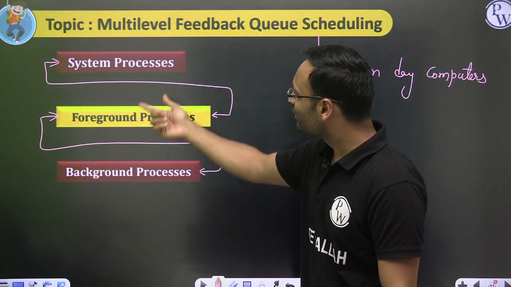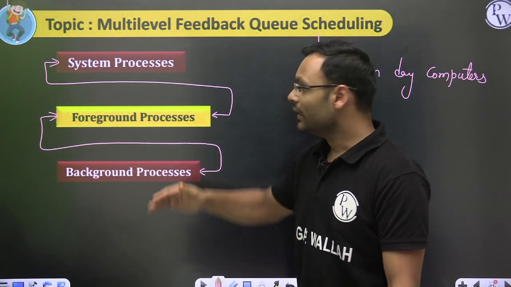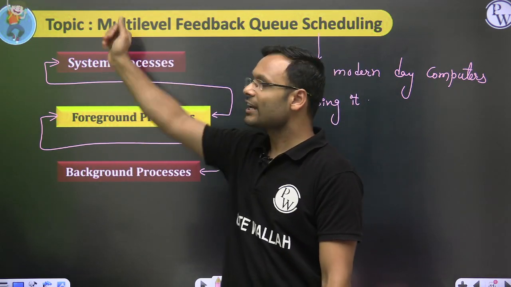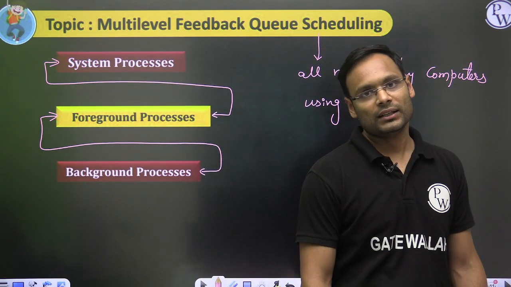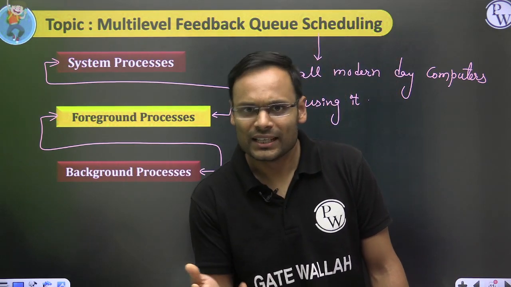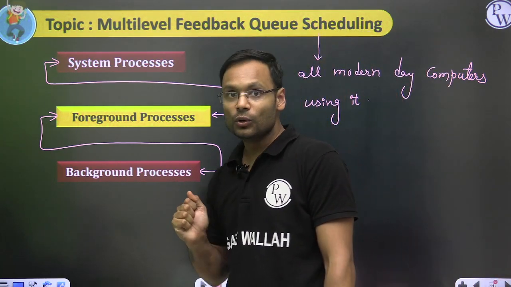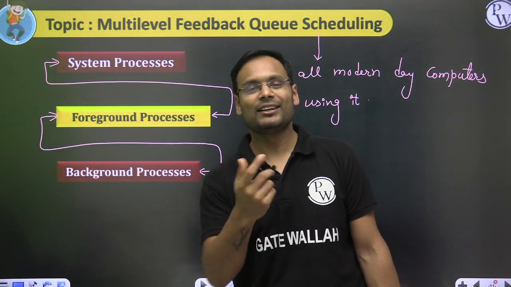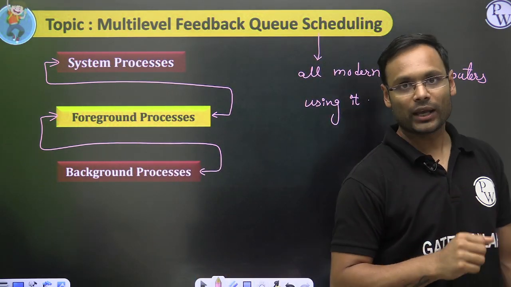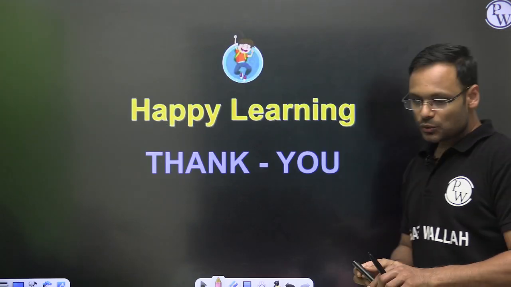Of course, their behavior, initial behavior, will not be the same. It was a foreground process, but it has moved into another queue, which is possible. It will not become a system process. It will still be a foreground process only, but we have moved its queue. Why? Just because we wanted it to run. Okay, fine, so this was it.